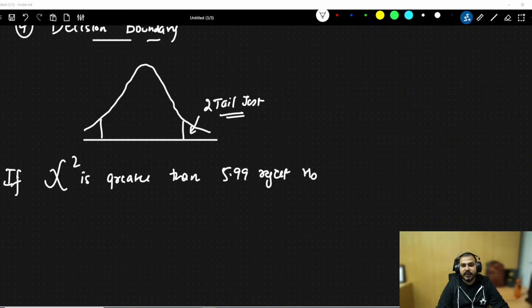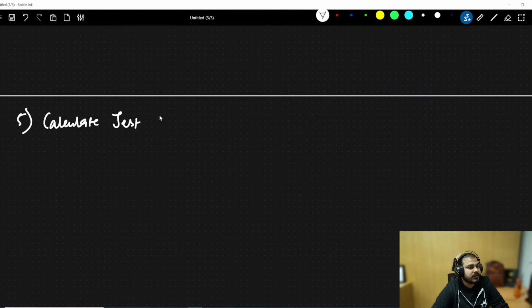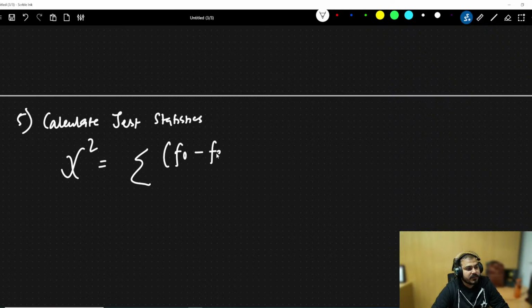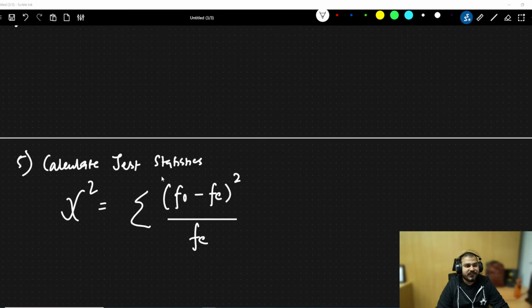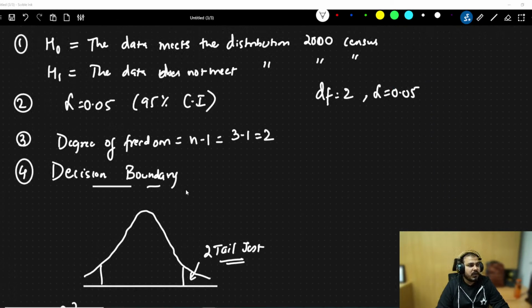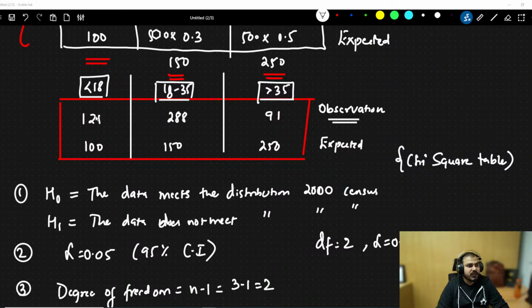Very simple definition. The fifth step is to calculate the test statistic, which is called the chi-square test. This is nothing but x square is equal to summation of f0 minus fe whole square divided by fe. F0 basically means observed.